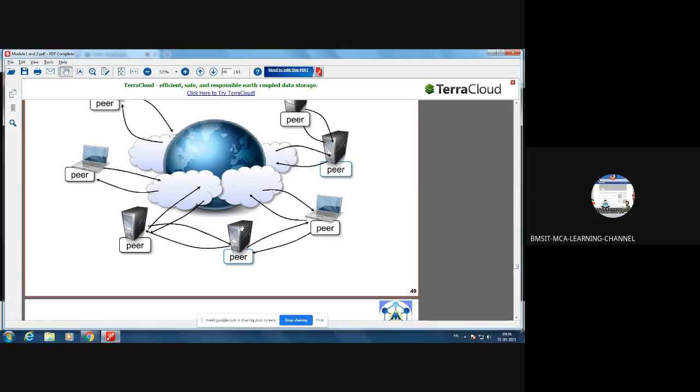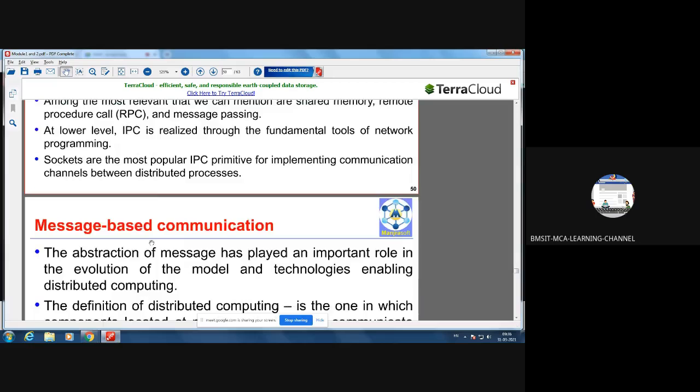And the advantage is that whenever any node decides not to be part of the network, it can detach from the network. And when it feels like being part of the network, it can attach to the network. That is another advantage of this peer-to-peer network.